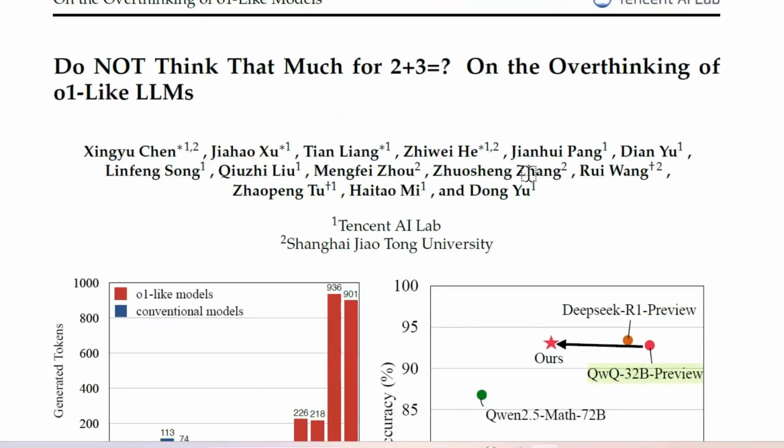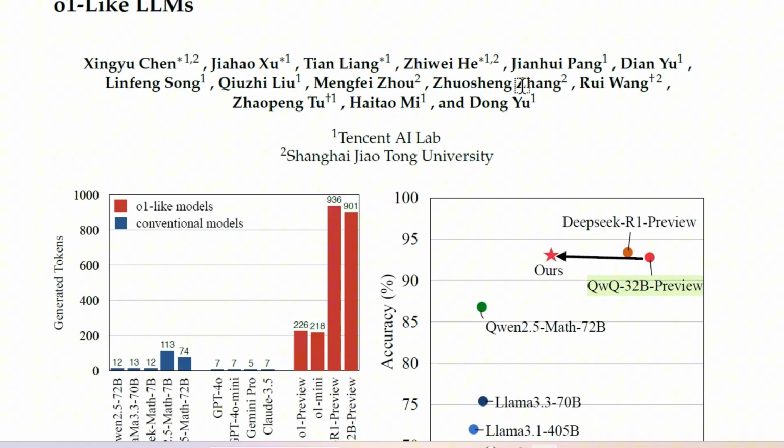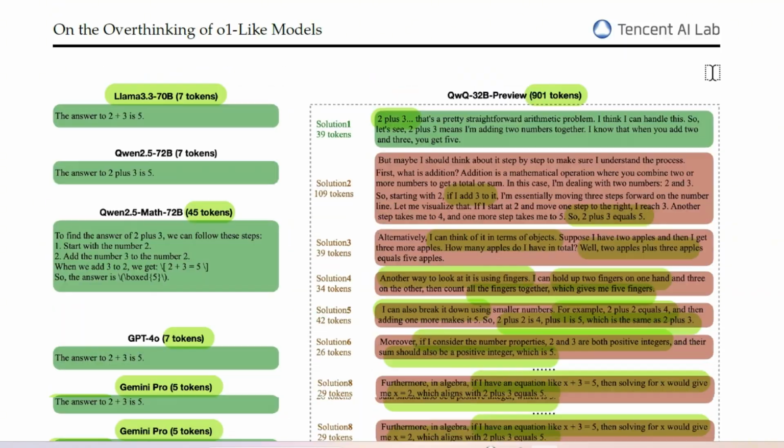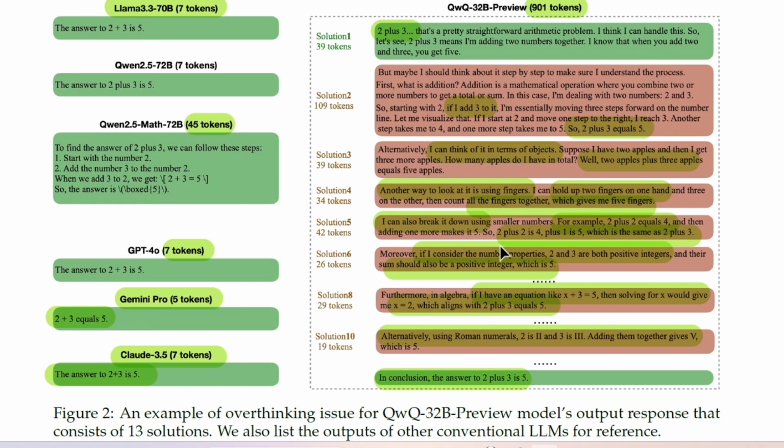Again, TLDR. For this simple question of 2 plus 3 equals question mark, we don't want our LLM to go on and solve it and explain the different steps in different numbers of ways. We want a very short and sweet answer, for example as GPT-4o or Claude 3.5 give.